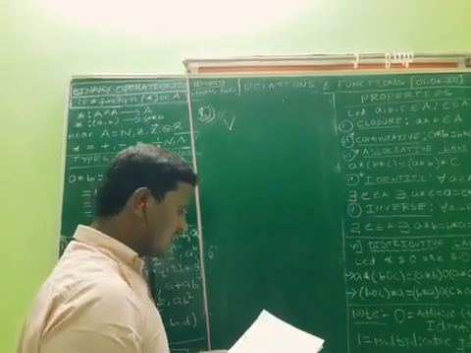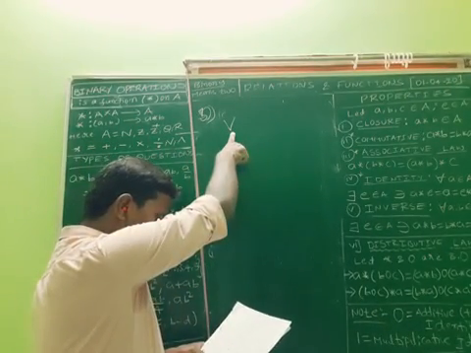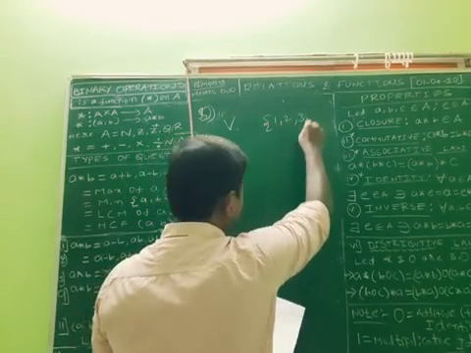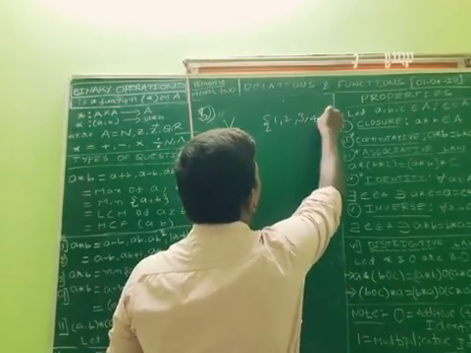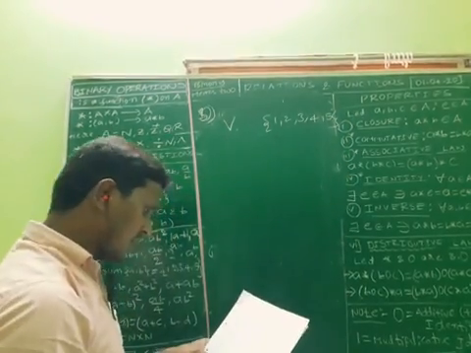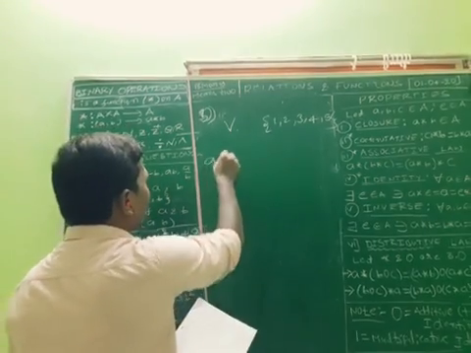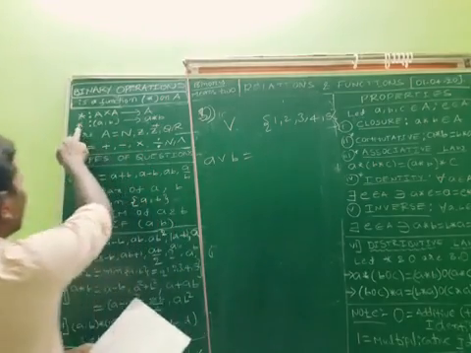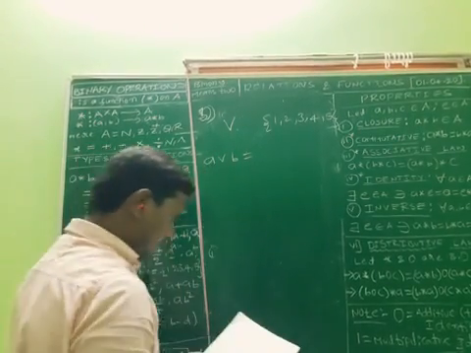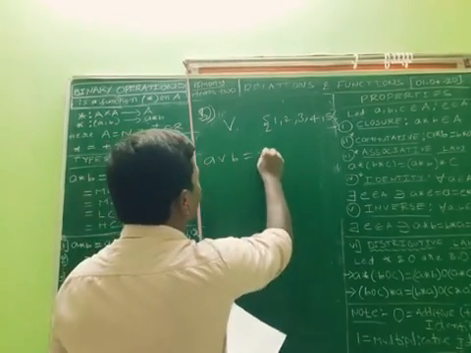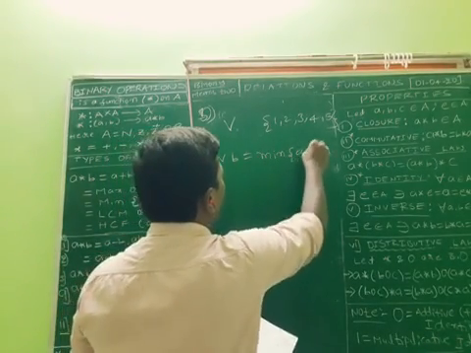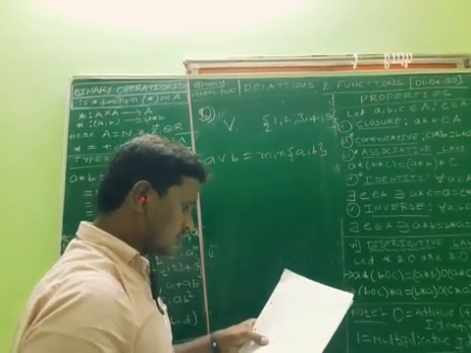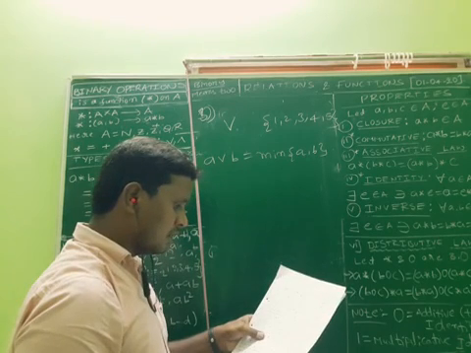Consider the binary operation on the set {1, 2, 3, 4, 5} defined by A or B, the minimum of A comma B. Instead of star they are taking this symbol. Write the operation table of this operation.